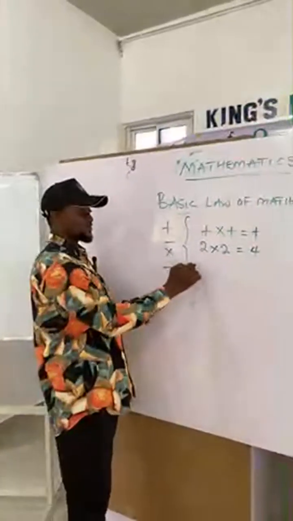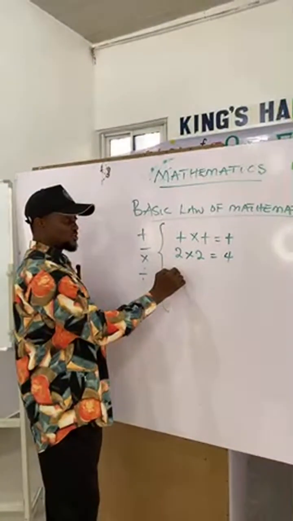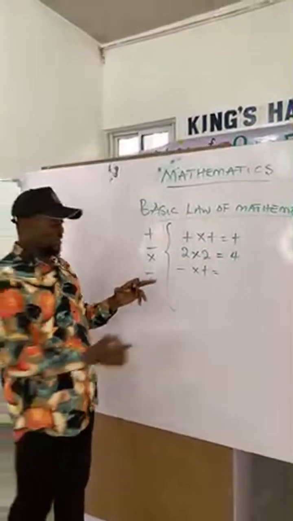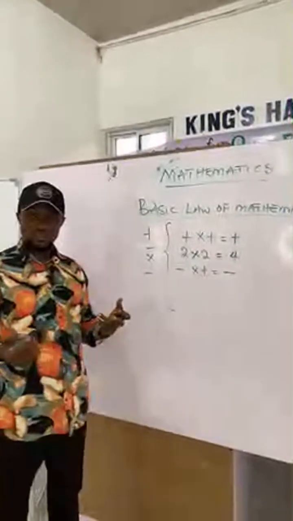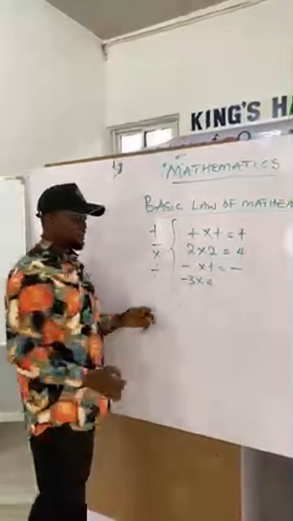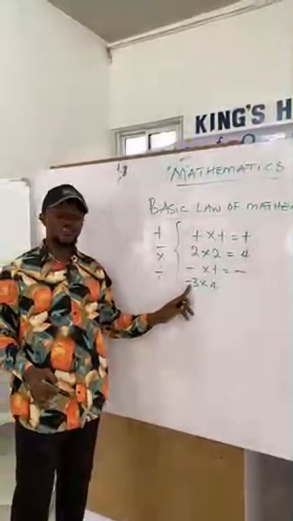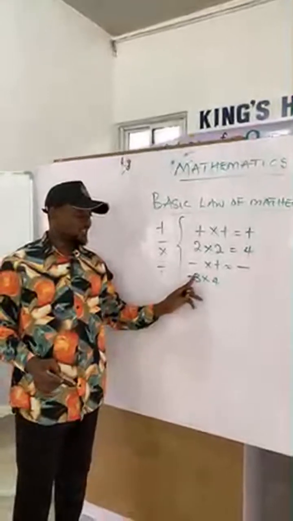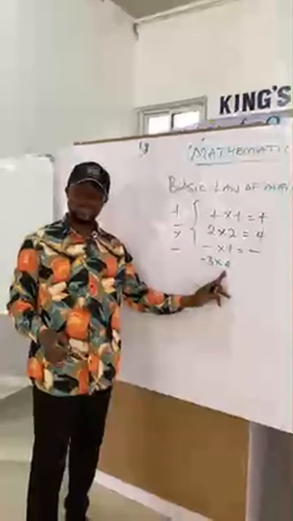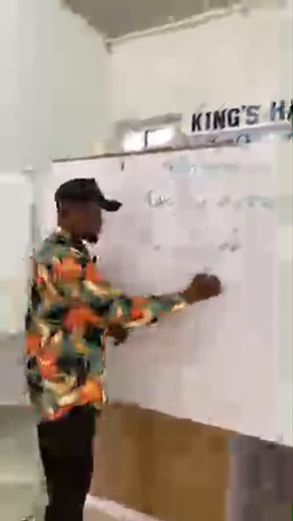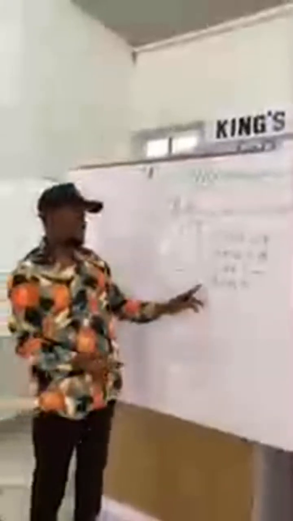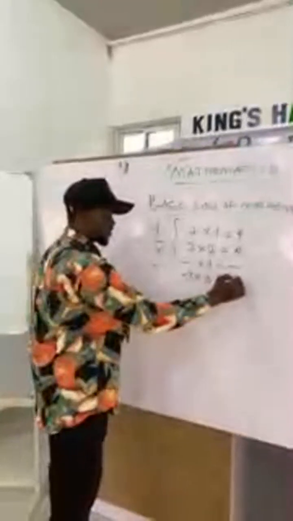But if you have a minus times a plus, by the law you're going to have a minus. Example, I have minus 3 times 4. The coefficient of 3 is minus, and this is plus. If you multiply a minus with a plus, the answer will come with minus. The law says that minus times plus is what? Minus. So if you have minus 3 times 4, you're going to get minus 12.